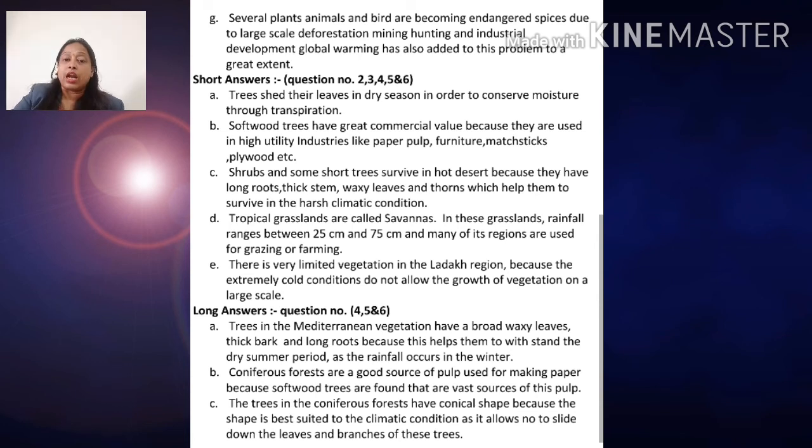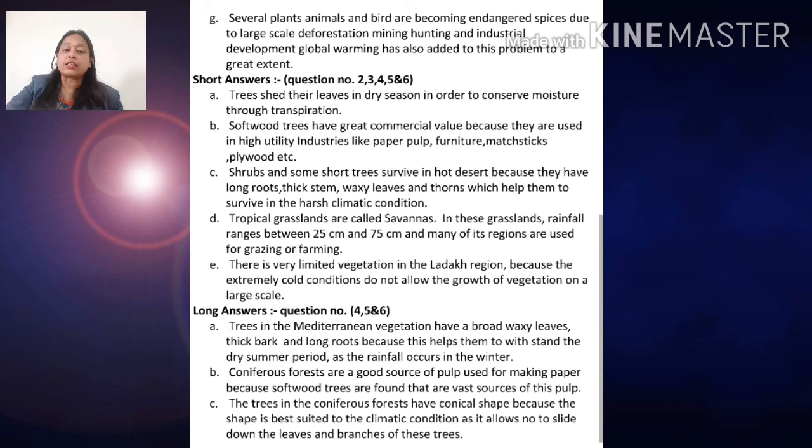Now question number 6: why is there very limited vegetation in the Ladakh region? What is the reason? Because the extremely cold conditions and temperature do not allow the growth of vegetation on a large scale. That's the reason there is very limited vegetation in the Ladakh region.